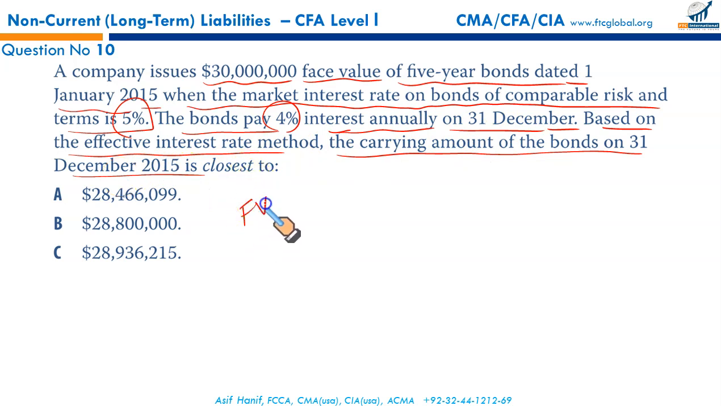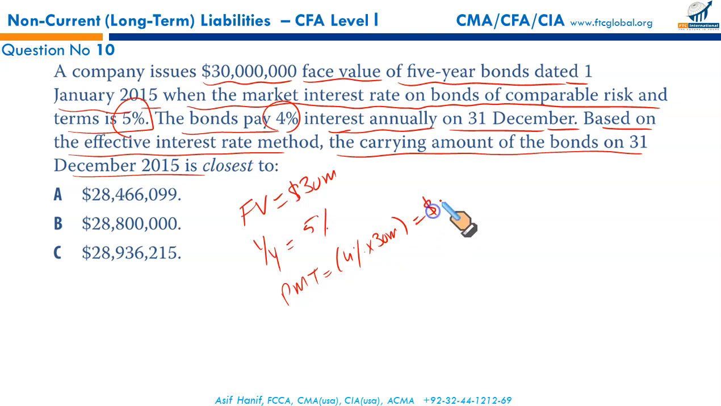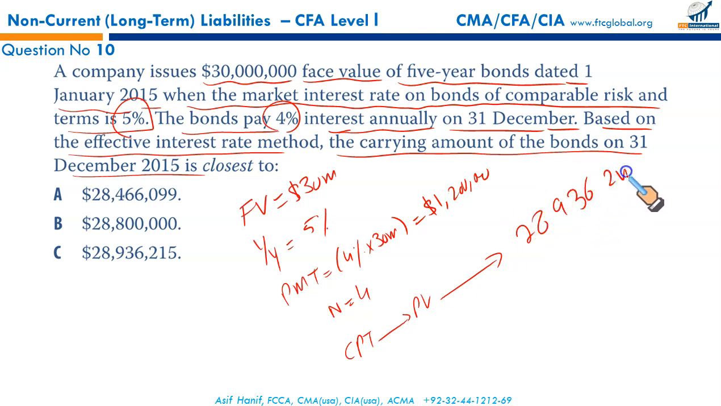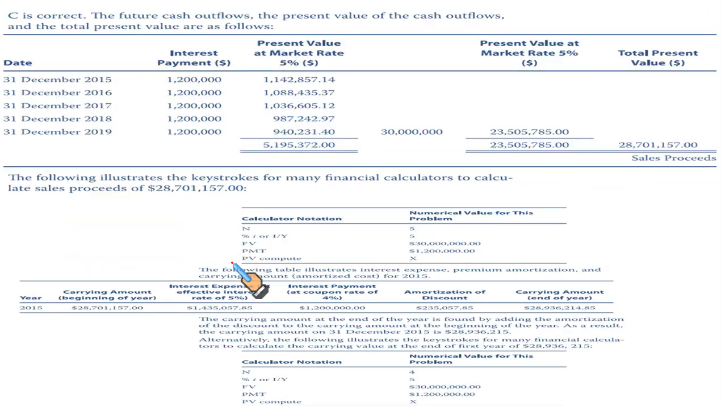So what you're going to do, FV is equal to 30 million. Interest rate for discounting is MRI, that is 5%. The interest payment is based upon the coupon, which is 4%, times 30 million. It will give you 1.2 million. Now remember, since we want to calculate the value at the end of the first year, so the 5-year bond, now we'll put N as 4. CPT, present value, will give you 28,936,214.85, and that makes C the correct option. C it is.